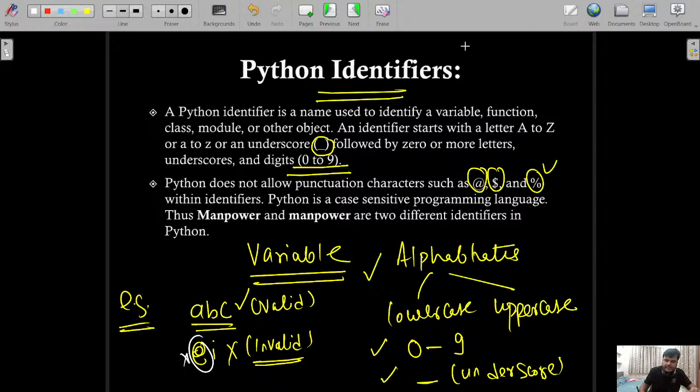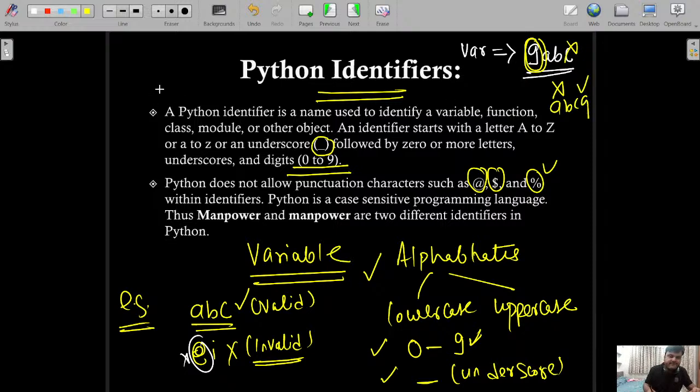For example, one more time, let's say you want to create one variable and this time the variable name is, let's say, 9ABC. Is this a valid variable name? No, it is not valid. The reason is that it can have numbers, but not at the starting position. So 9ABC is not valid, but ABC9 is valid.